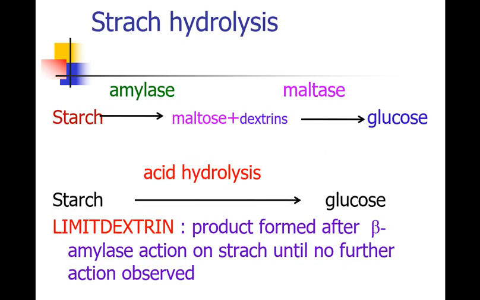So starch can be hydrolyzed by the amylase enzyme. It can be salivary amylase or pancreatic amylase. So starch can be hydrolyzed to dextrins or limit dextrins and maltose, further hydrolyzed to glucose,